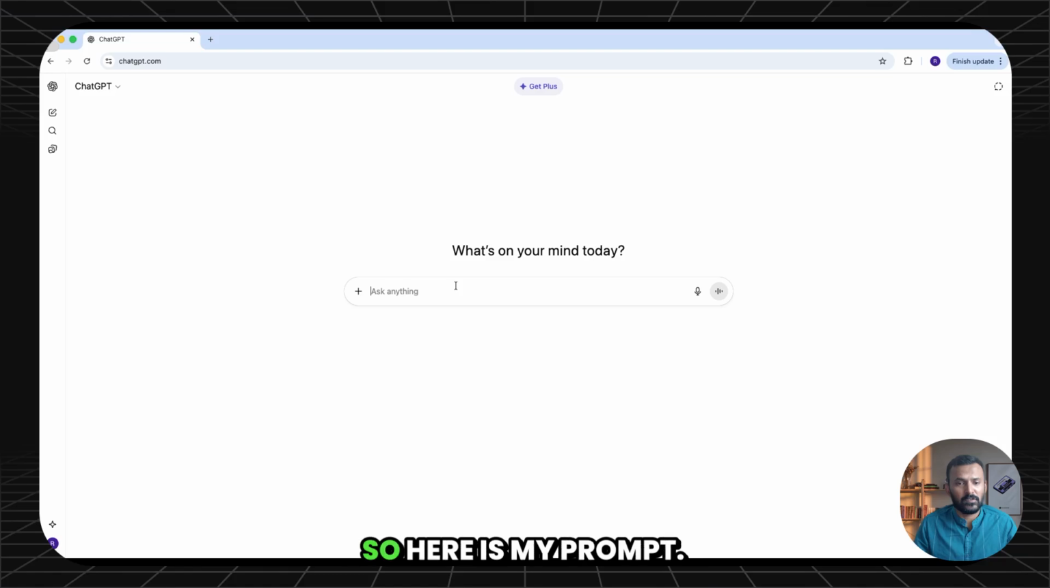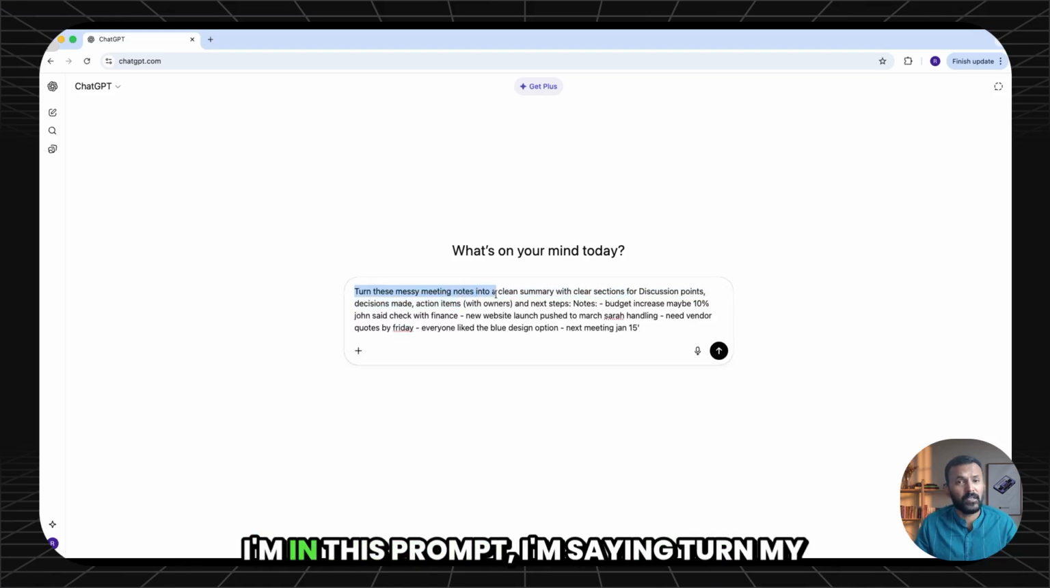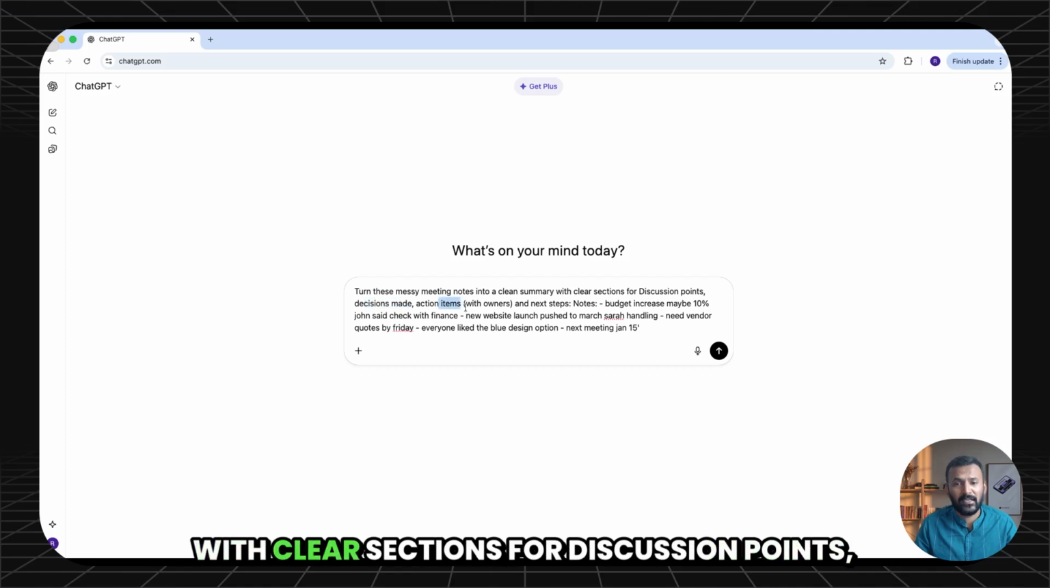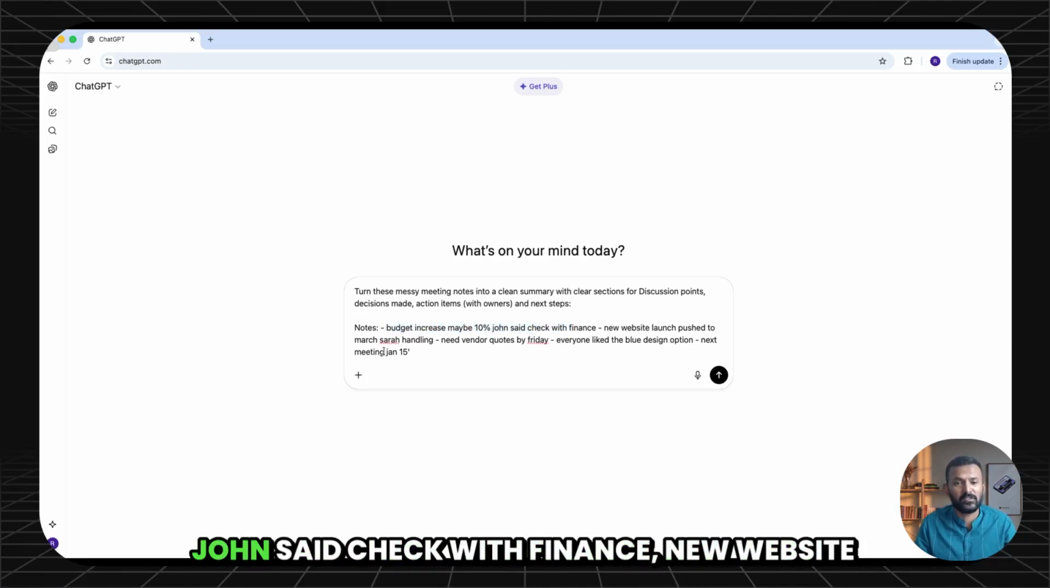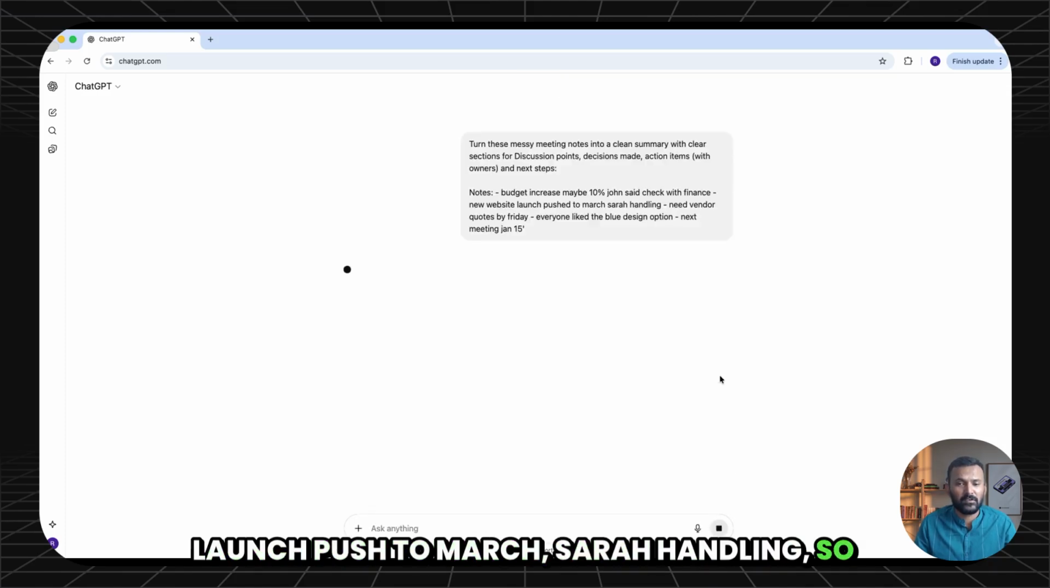Let's look at the first demo, where we are turning the messy notes into a very professional outlook. So here is my prompt. In this prompt, I'm saying turn my messy meeting notes into a clean summary with clear sections for discussion points, decisions made, and action items and next steps. Now, the notes that I scribbled during the meeting were, for example, budget increase, maybe 10%, John said, check with finance, new website launch, push to March, Sarah handling. So it's all scribble notes.